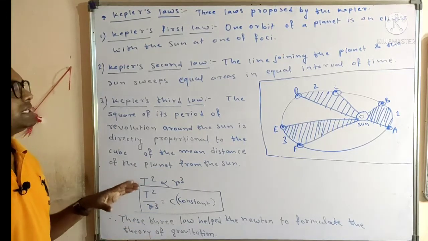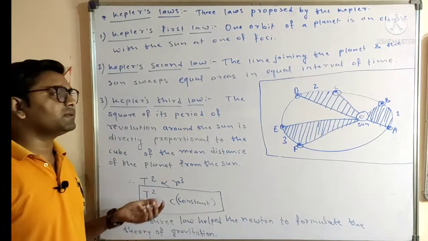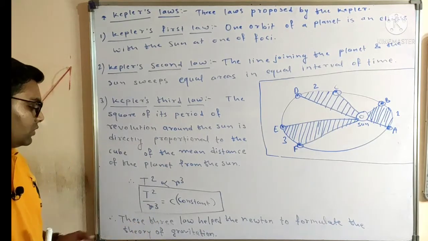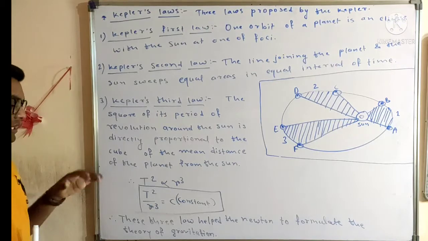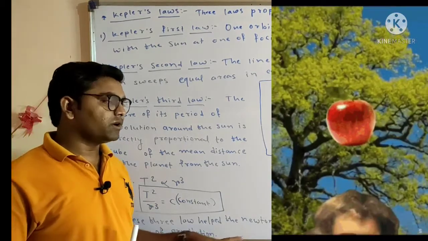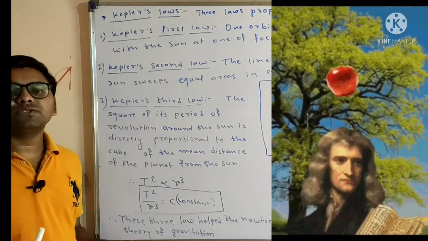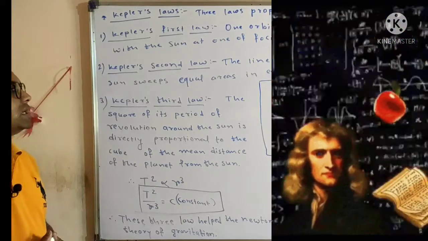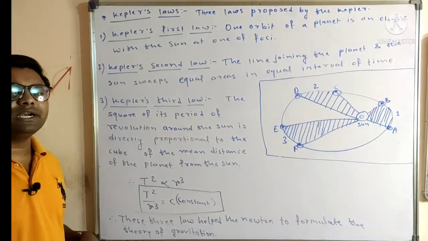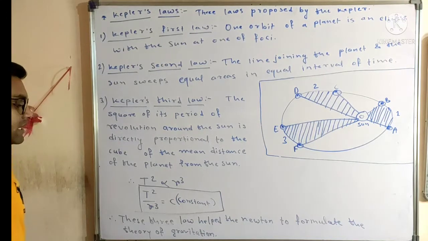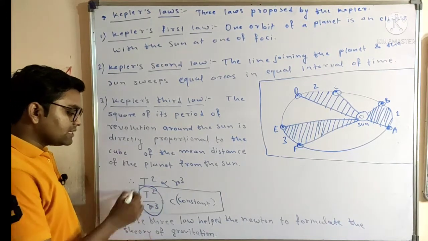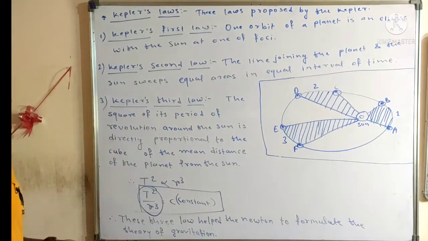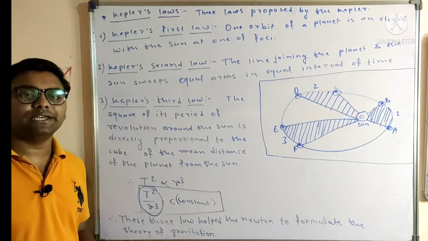So friends, these were the three Kepler's laws proposed by Kepler, and they are very important laws, asked in exams many times. We have given this conclusion from all three laws. These three laws helped Newton to formulate Newton's law of gravitation. When we study the very important law of gravitation, Kepler's three laws definitely helped Newton to formulate the theory of gravitation. Kepler's third law mainly helped Newton to formulate the theory of gravitation.